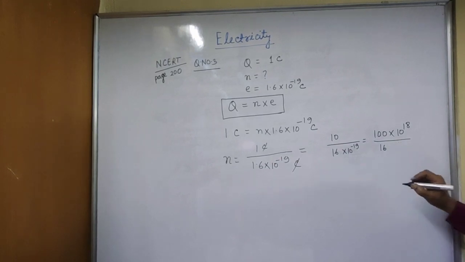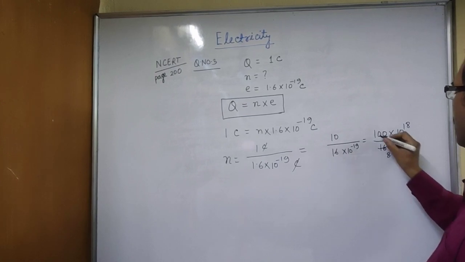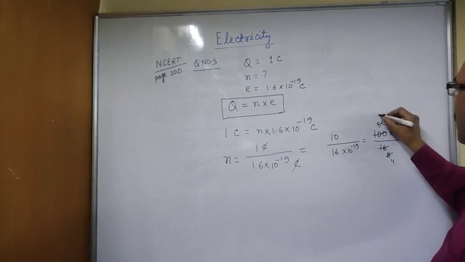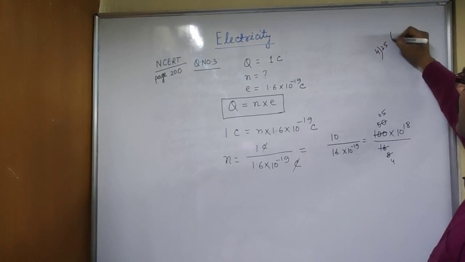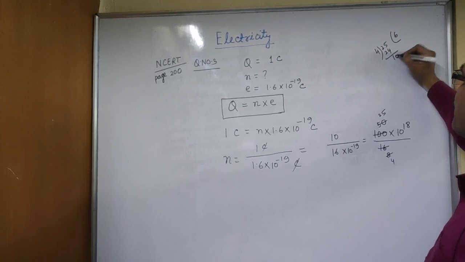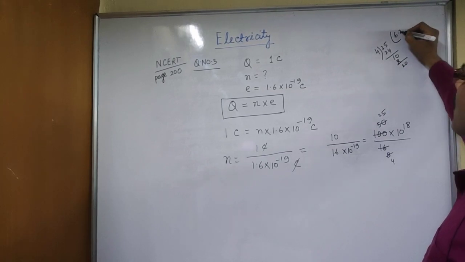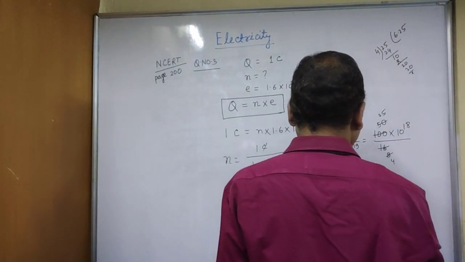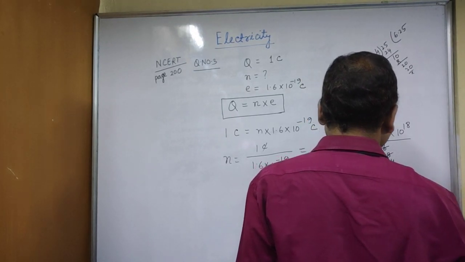So 100 by 16. Now simplify it. It will be 8 and 50, and then 4 and 25. So 25 divided by 4, 4 6, then 4 2, and then 5. So you are getting 6.25 into 10 to the power 18 electrons.